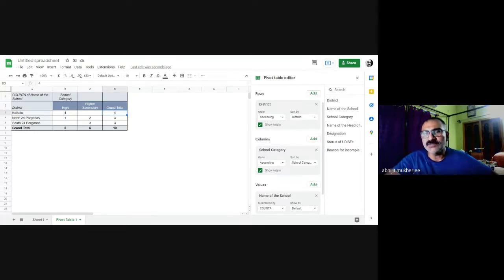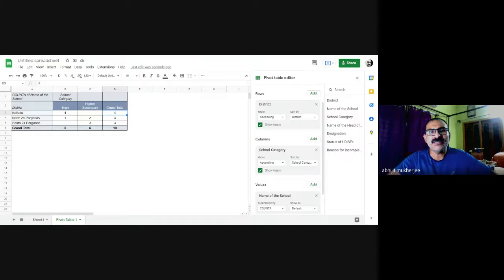I have to select some value that has both the name of the district and the name of the school category, or else my data set will be incomplete. I cannot choose something which has blank cells as values. I must choose those things which are filled, which everyone has given an option against. For example, name of the school. Every school has given its name, so I choose values as name of the school.